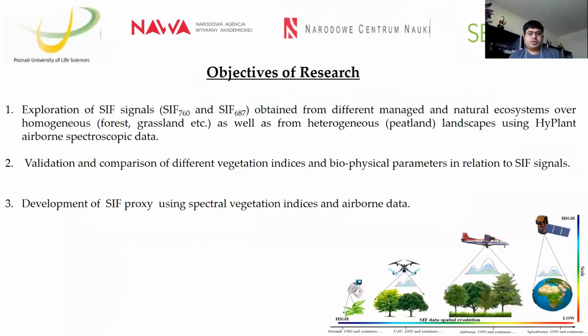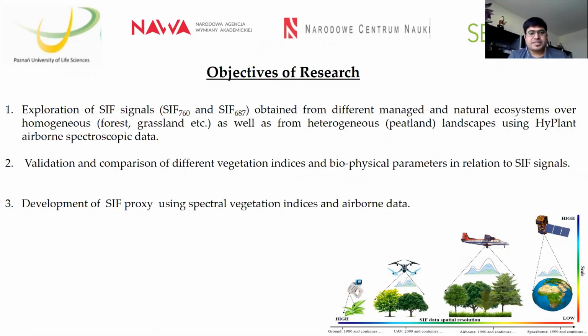So here today I will discuss 3 major objectives that I have already achieved in my PhD work so far. From the beginning, when I joined my PhD, I started working with the HyPlant data. Many of you already know about the HyPlant airborne data sets. It's a very unique data set that we have worked with. I will come into this later.